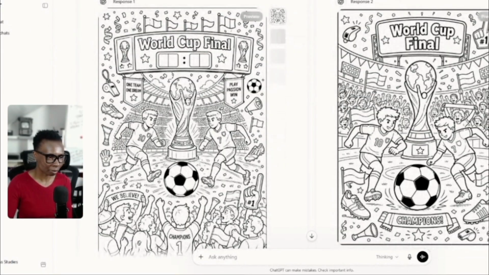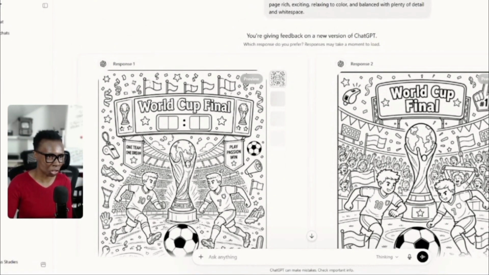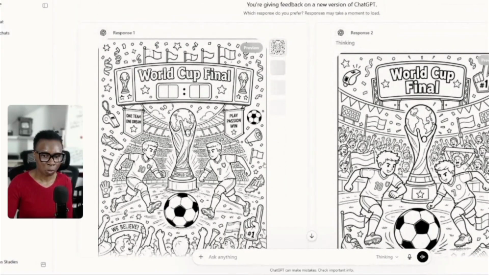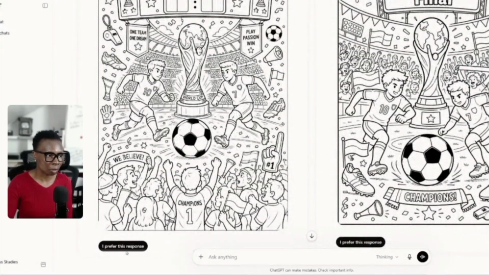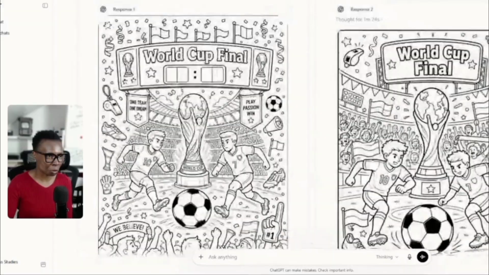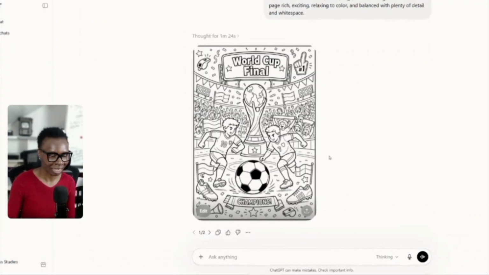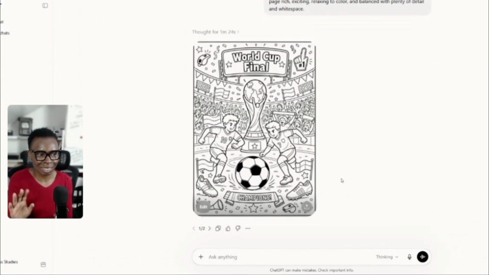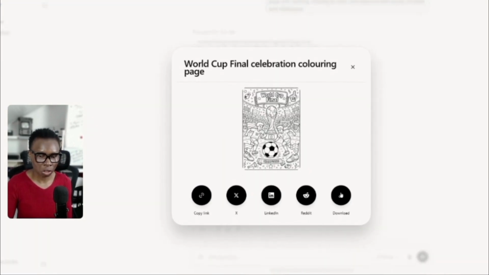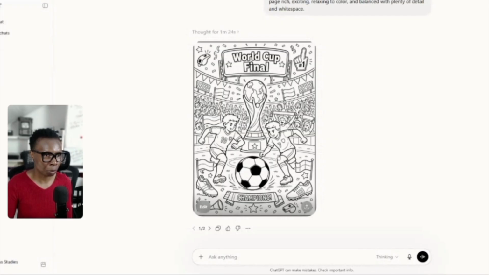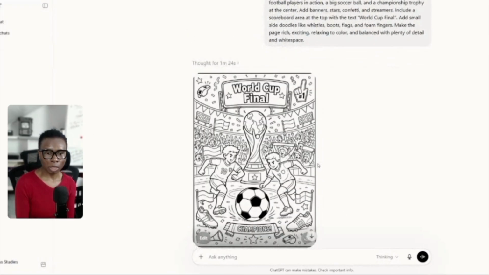Now look at this. So we have our image here. This is looking good. The next thing we're going to do is download this. So it's asking me to choose which I prefer. I prefer this response. You can also go for both. See, you have both. So yeah, my ChatGPT is really very exceptional today. It's in the mood to give me options. Sometimes it doesn't. So what we're going to do now is click on download. The download button is just here. You click on download and you have your product. That is one. This is how you're going to create your coloring page.